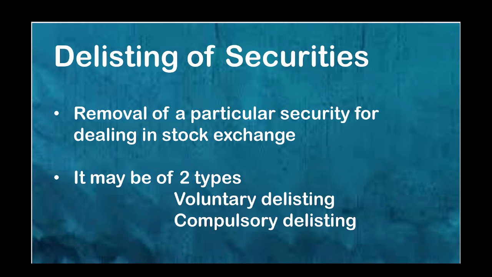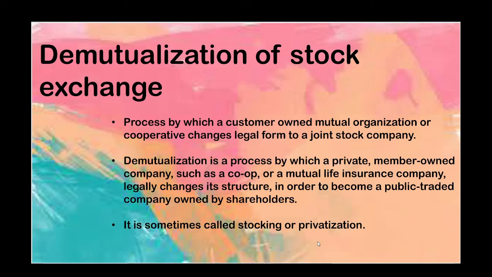Okay, so the next important term in the secondary market is demutualization of stock exchange. So let's see what is demutualization of stock exchange. It is a process by which a customer owned mutual organization or a cooperative changes legal form to a joint stock company. That is, if a company which is a customer owned mutual organization or a cooperative organization changes from that to a joint stock company.